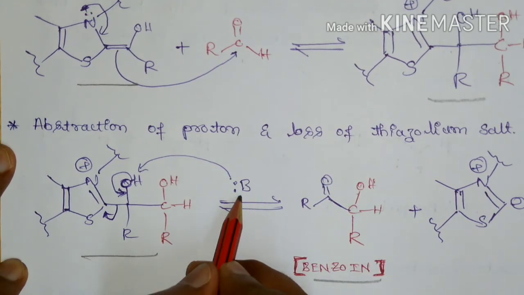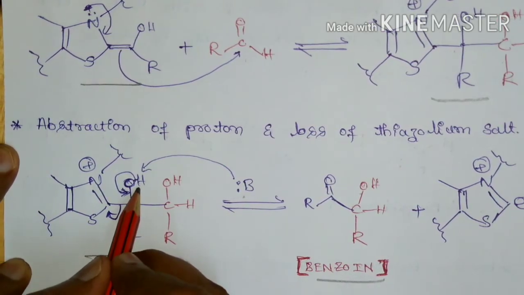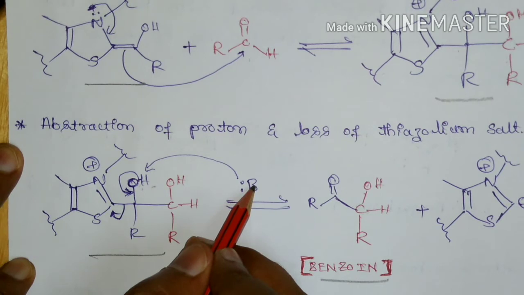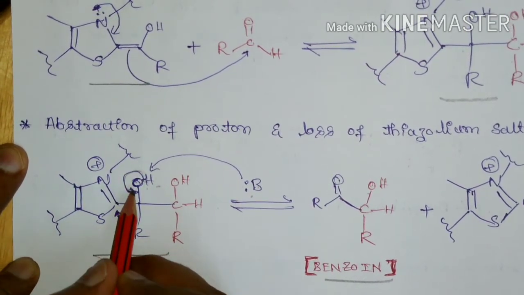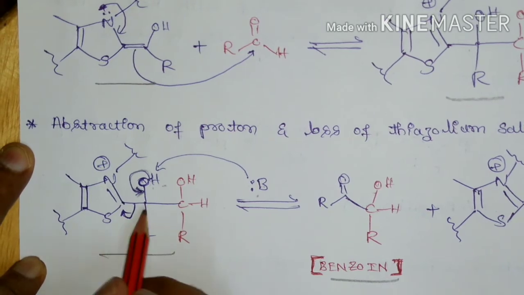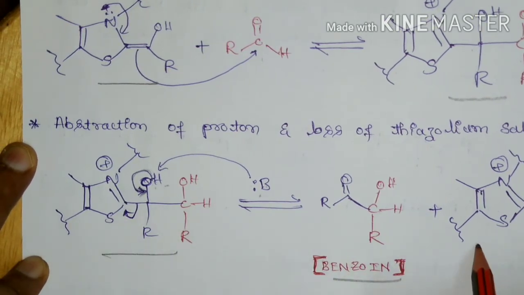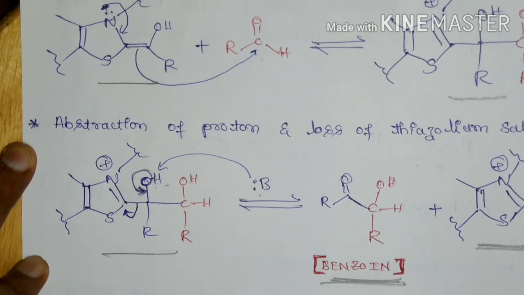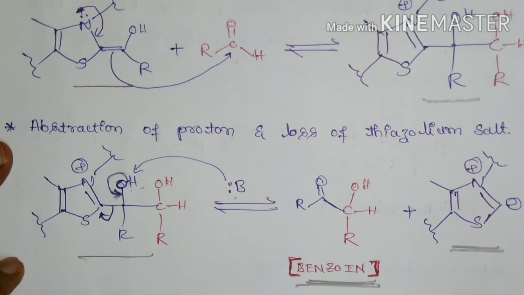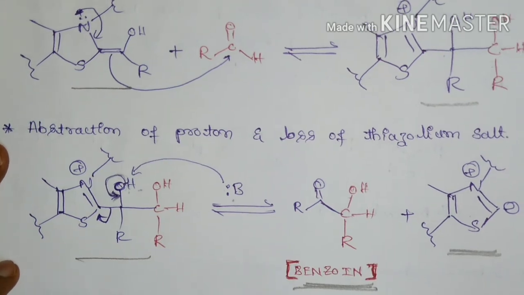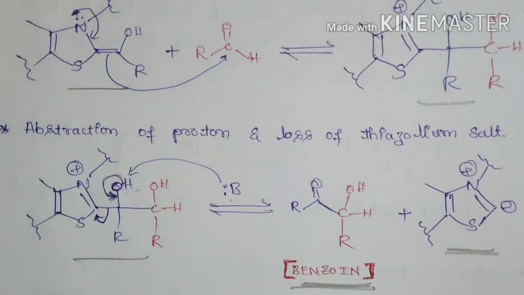Here the base will abstract this proton, that is the deprotonation step, and simultaneously the bonded pair of electrons will shift and it is going to lose the thiazolium salt and finally form the benzoin product. So this is regarding thiazolium salt catalyzed benzoin condensation.